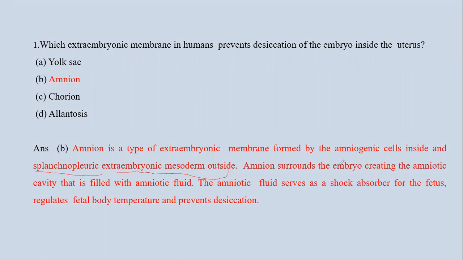Now, this amnion surrounds the embryo, creating the amniotic cavity, and this cavity is filled with amniotic fluid. This amniotic fluid serves as a shock absorber for the fetus and regulates the fetal body temperature, and so it prevents desiccation. So the correct answer is amnion.